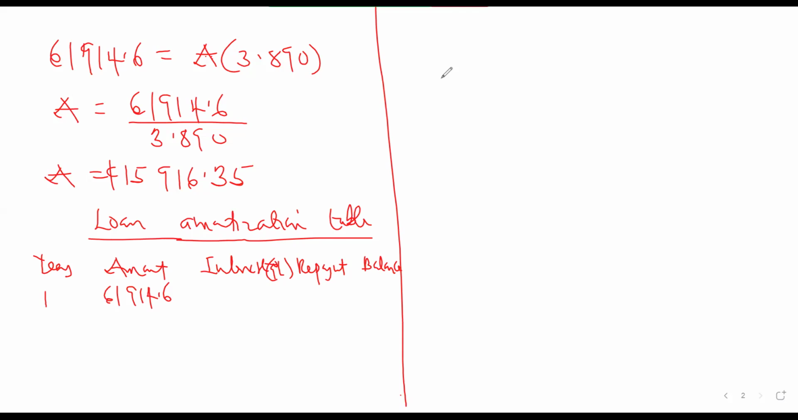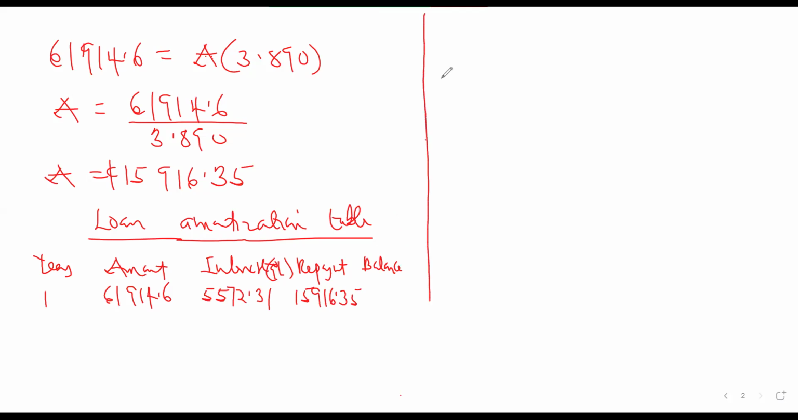What will the interest on the amount be? 5572.31. Okay. At the end of the year, what will happen? We are going to be paying how much? 15,026.35. Okay. So what will be the balance on the account of the entity? How much will the entity be owing now?